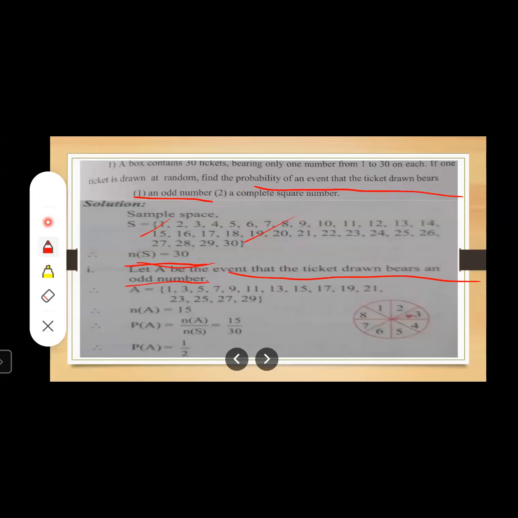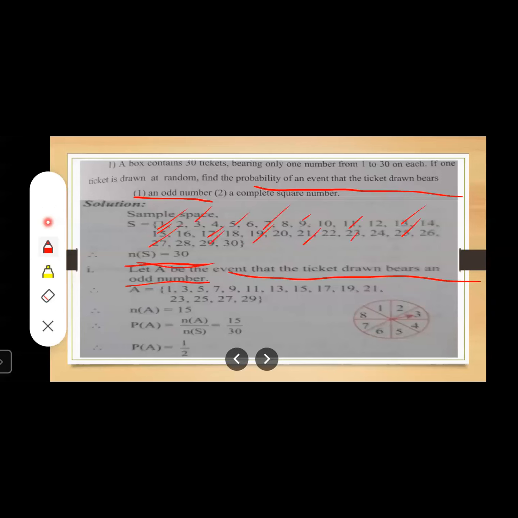Let us write our favorable outcomes in terms of a set, finding the odd numbers from the sample space: 1, 3, 5, 7, 9, 11, 13, 15, 17, 19, 21, 23, 25, 27, and 29.